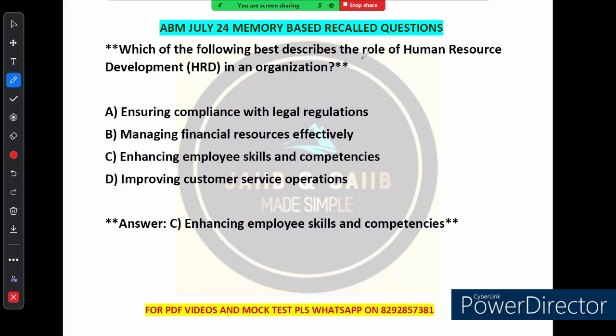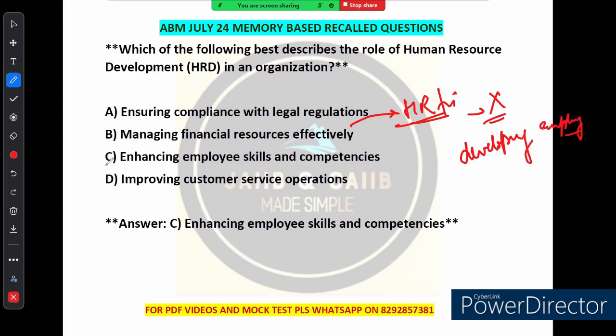So see, option A says ensuring compliance with legal regulations. While ensuring legal compliance is a part of the broader HR function, it is not the main responsibility of HRD. HRD is more focused on developing employees, so this option is not the best fit. Option B says managing financial resources effectively. This sounds more like the role of the finance department. HRD is more about people, not managing money.